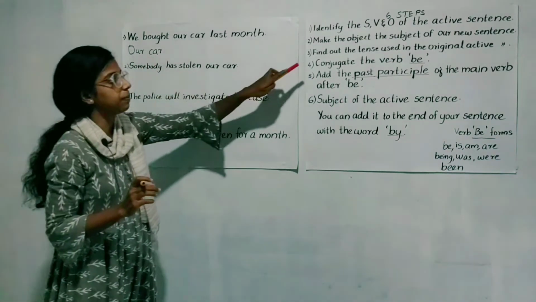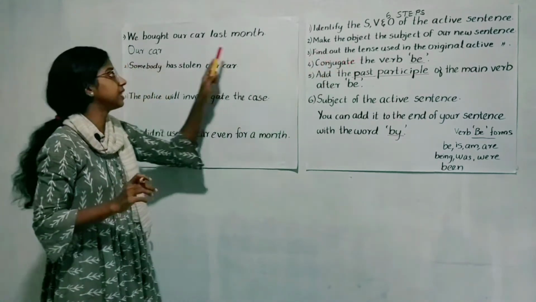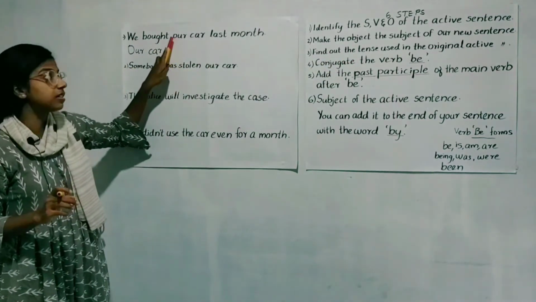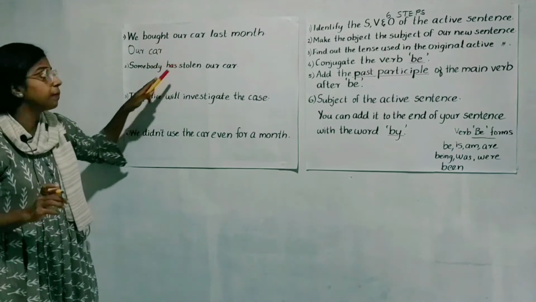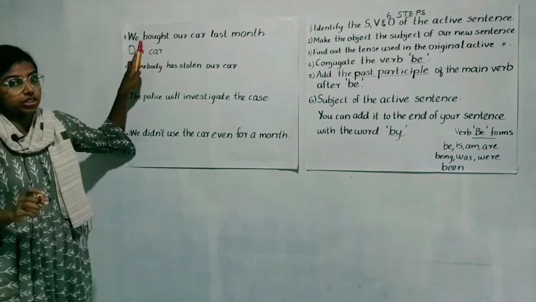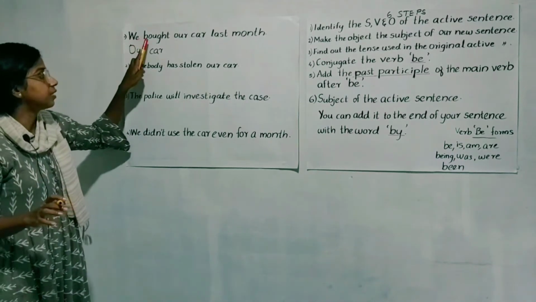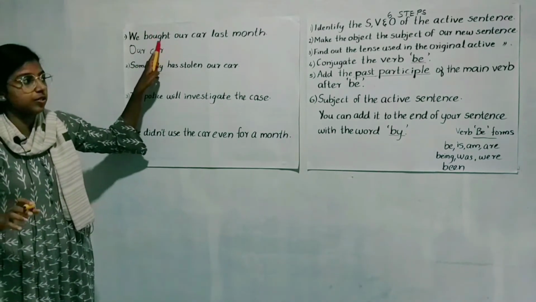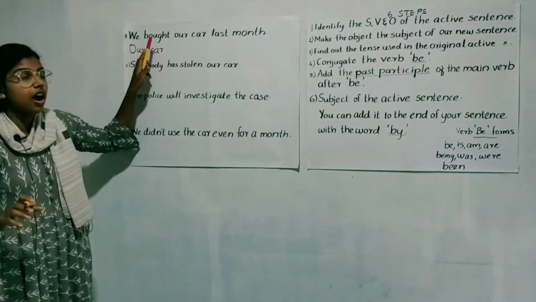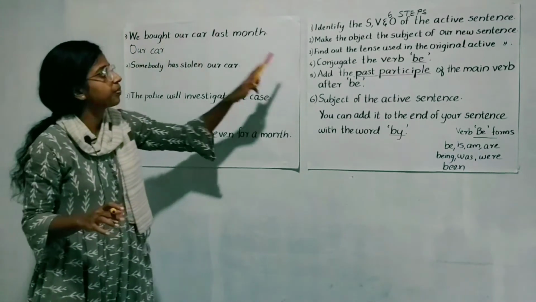Then what is the next step? Find out the tense used in the original active sentence. In which tense is our original active sentence? What is the verb tense here? The verb is bought. So the tense is simple past, yes. So our active sentence is in simple past tense.